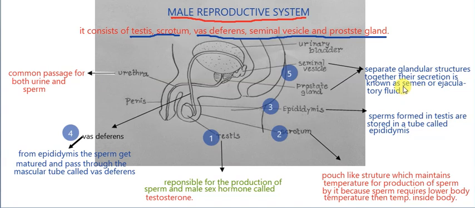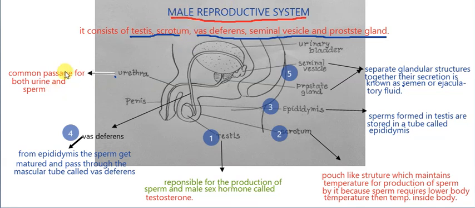Last is the urethra. The urethra is a common passage for both urine and sperm, so urine and sperm are both released through the urethra.